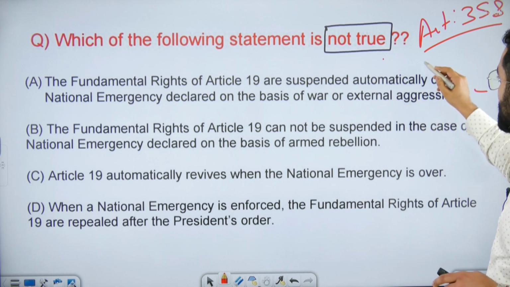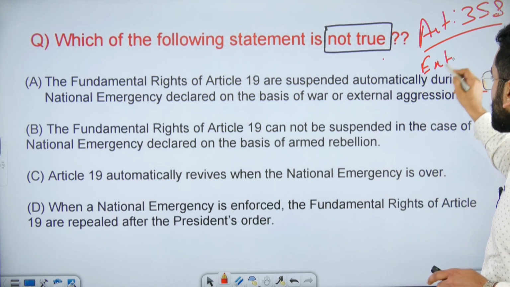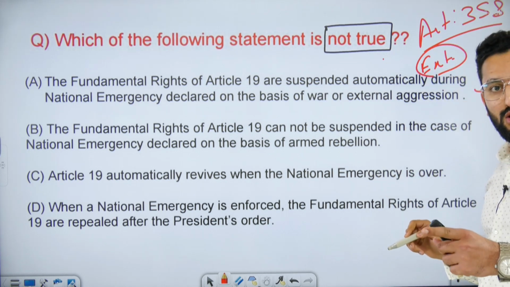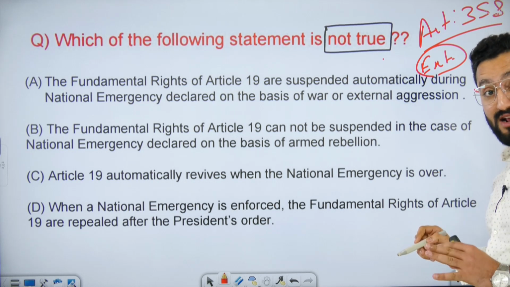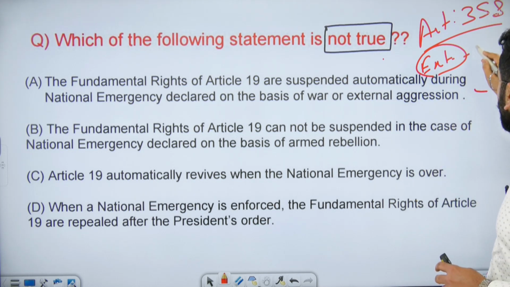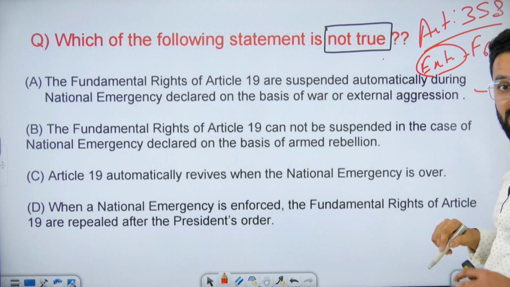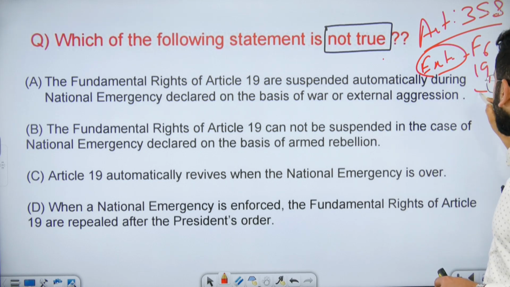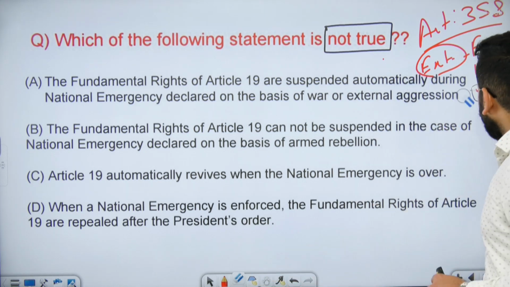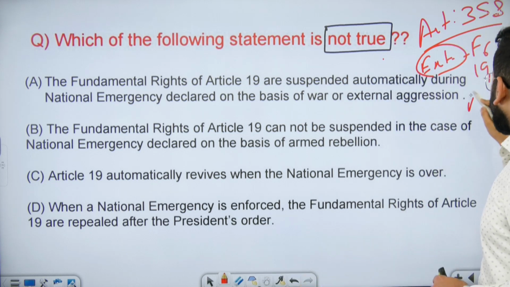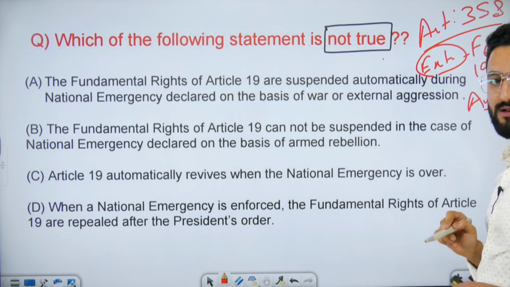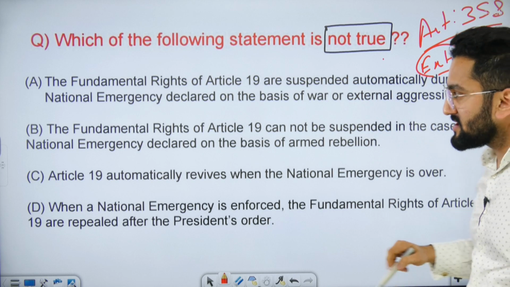In case of external emergency, means war or external aggression, the 6 fundamental rights mentioned under Article 19 will be automatically suspended, right? So this statement is correct.